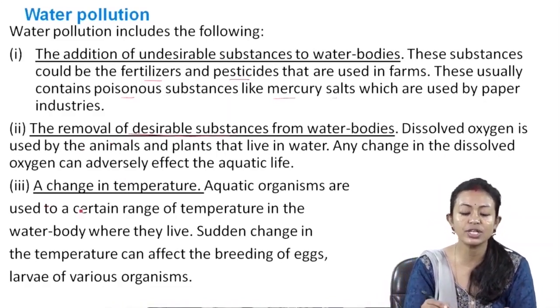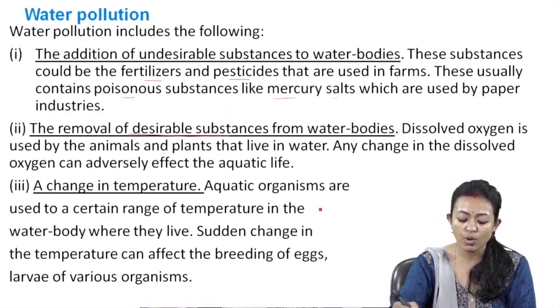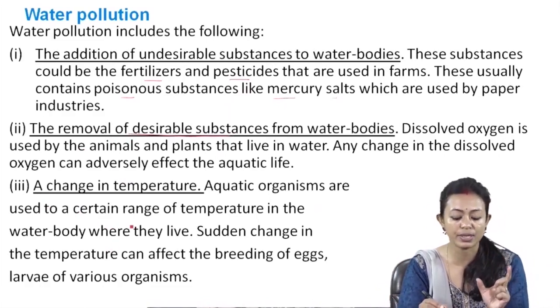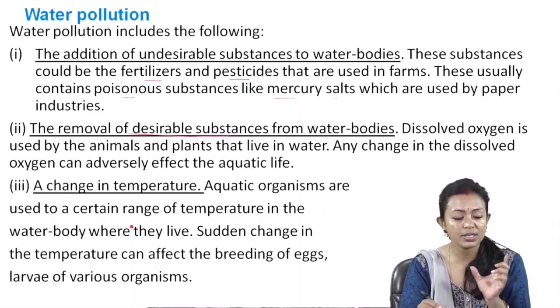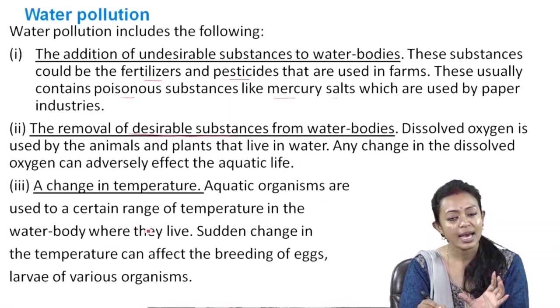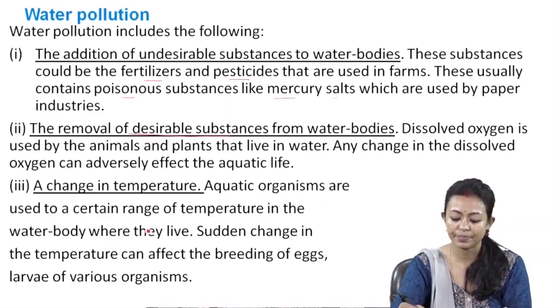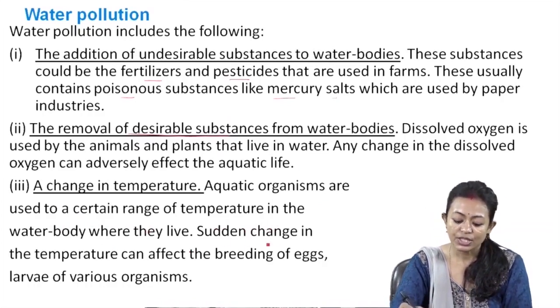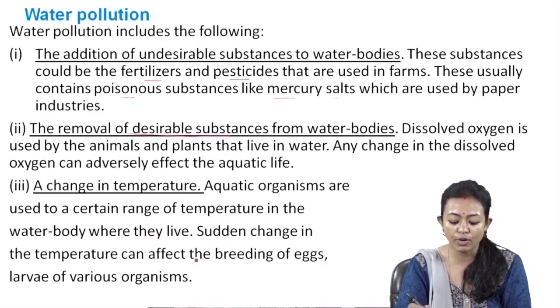The next is a change in temperature. Aquatic organisms are used to a certain range of temperature. There has to be a certain range of temperature of the water in which these aquatic plants and animals can exist and survive. Sudden change in the temperature can affect the breeding of eggs, larvae of various organisms.